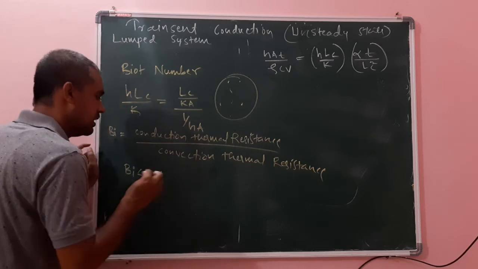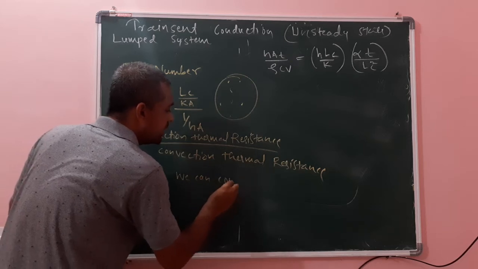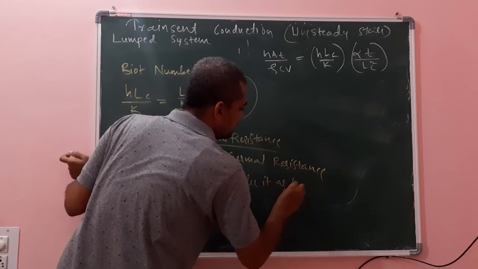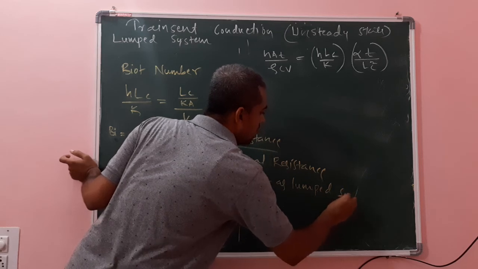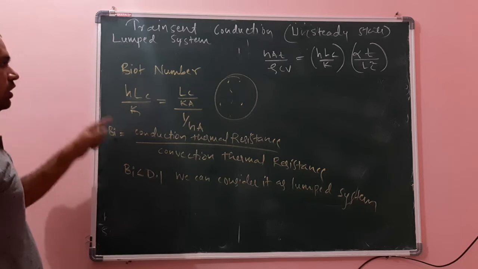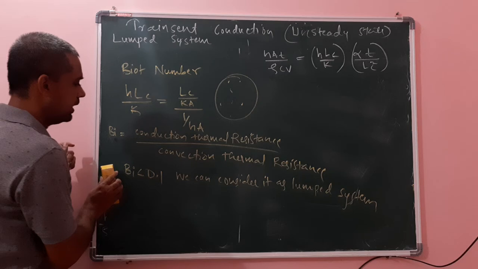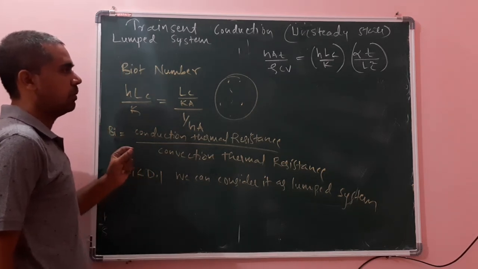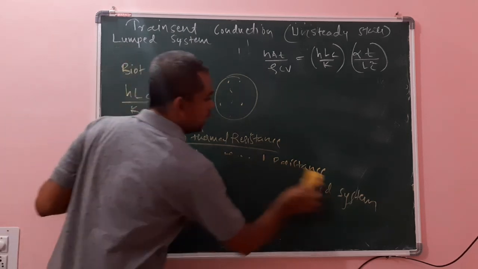If Biot number is less than 0.1, we can consider it as a lumped system. What is Biot number? It is the ratio of conduction thermal resistance to convection thermal resistance. This is important: initially, while solving the problem, we have to calculate the Biot number. If it is less than 0.1, we can consider it as a lumped system.